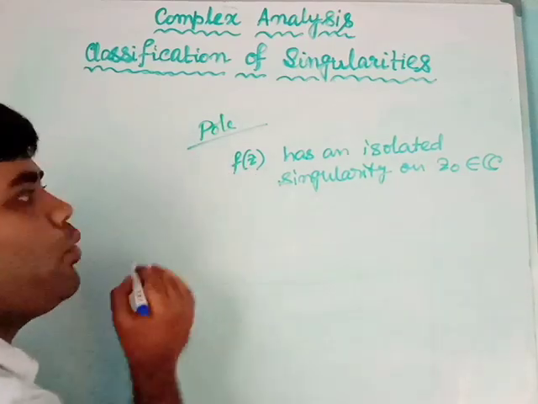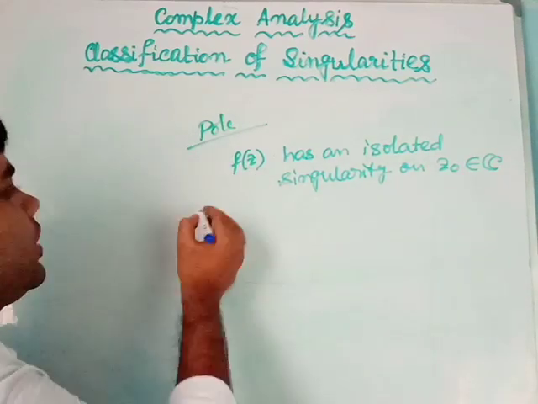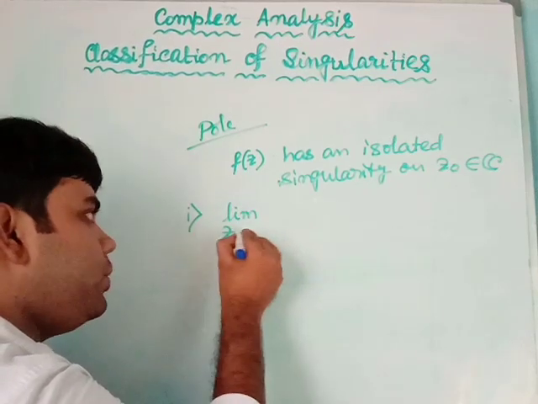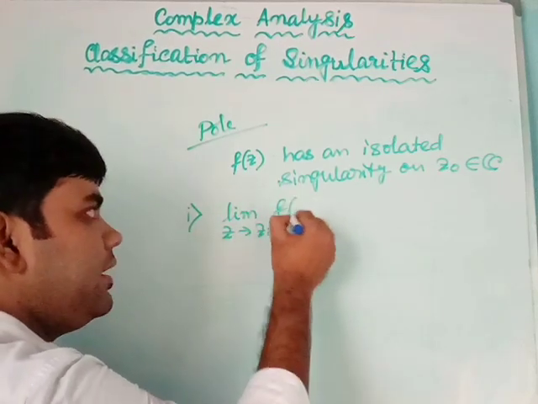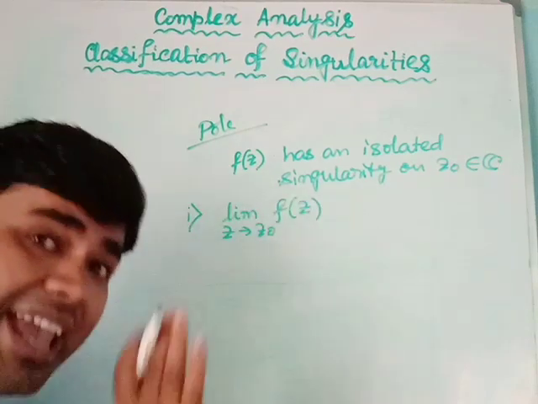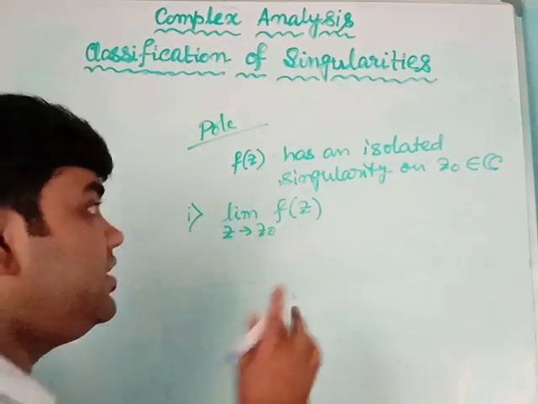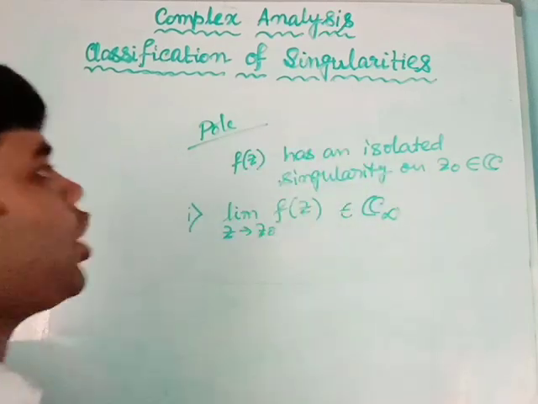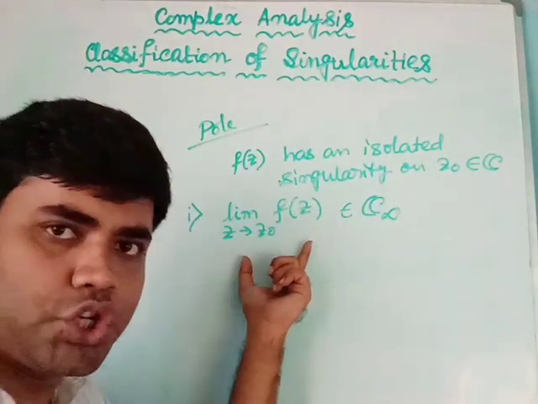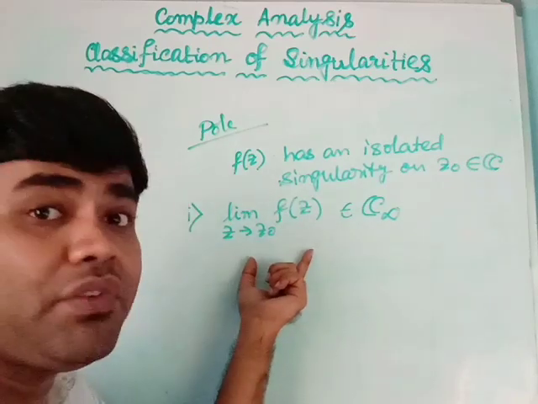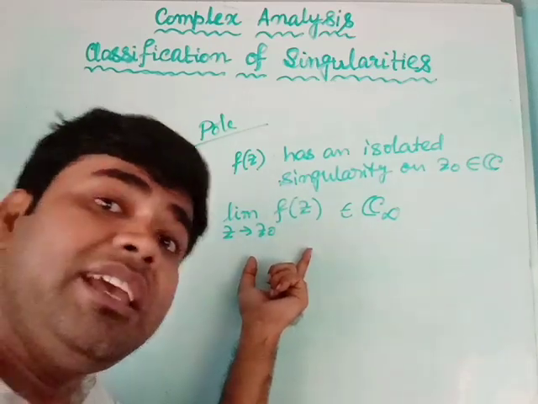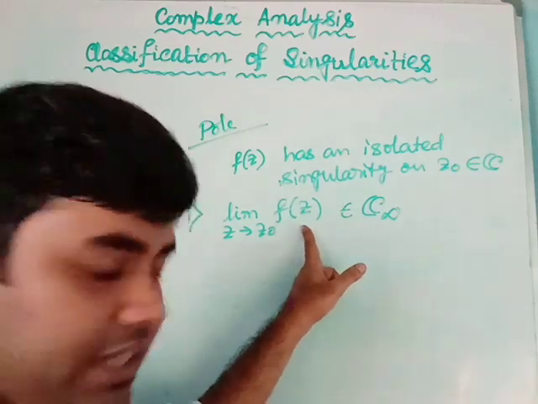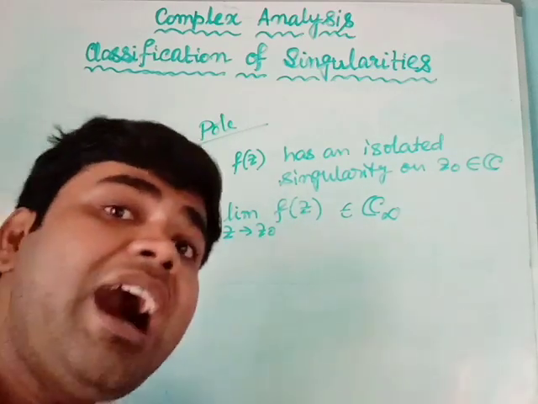It will be called a pole if, first condition, the limit as z tends to z0 of f(z) exists but not finitely. This will exist in the extended complex plane. This limit will exist, but the limit will not be finite. The limit will be infinite. So the actual nature of the function f(z) near the point z0 will be unbounded.